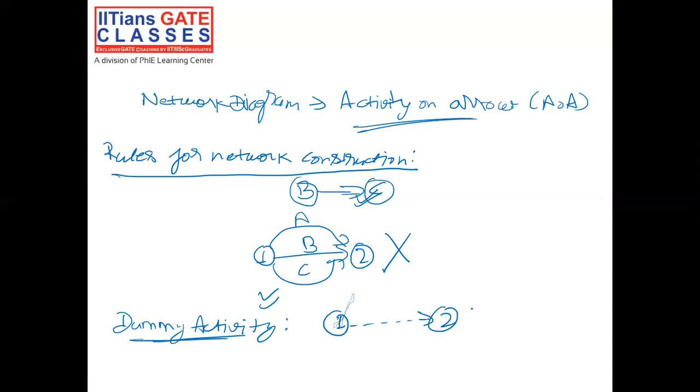It is not represented by solid lines, it is represented by dotted lines, and the time or resources consumed by this dummy activity is 0.